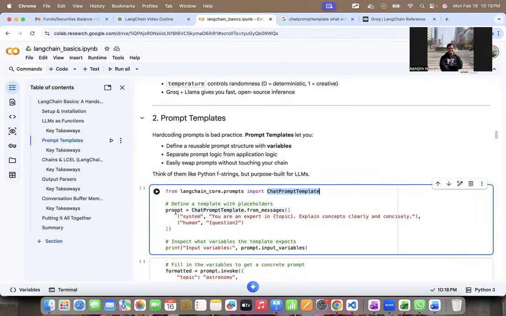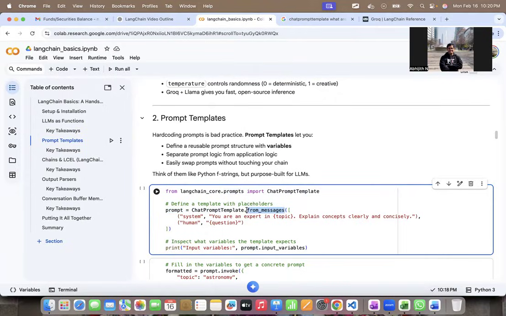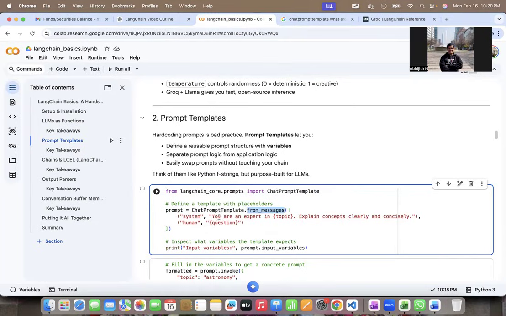I've defined a prompt, which is an object of the class ChatPromptTemplate, using from_messages, which is a method, and I'm passing two things to it: a tuple of system and a string, and a tuple of human and a string.